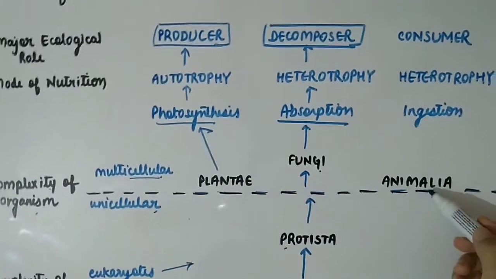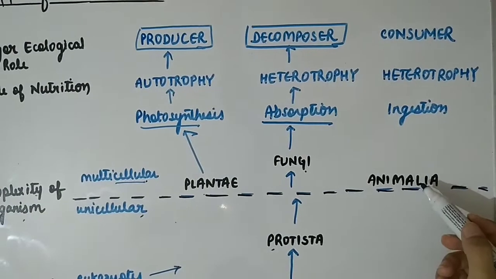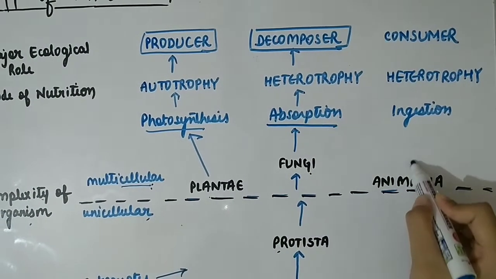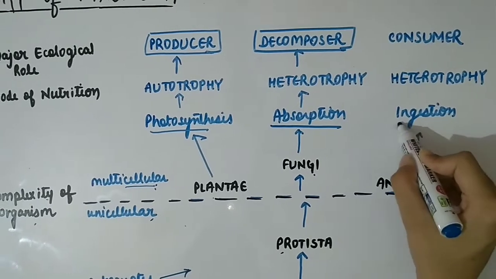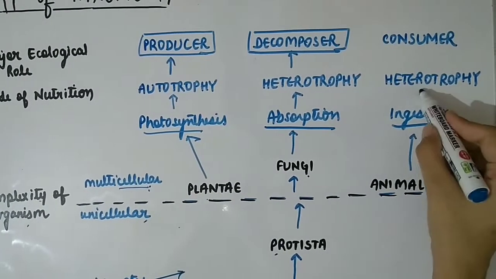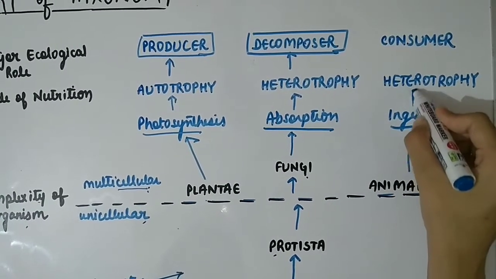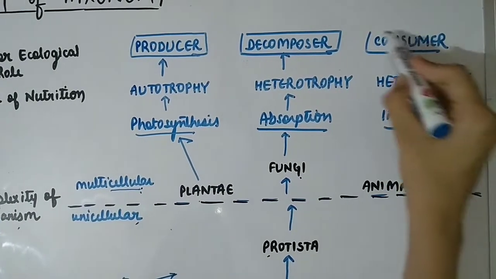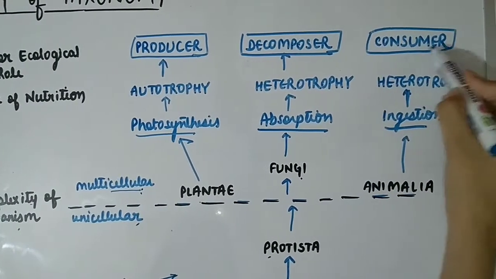Then kingdom Animalia. The body organization is again multicellular. The mode of nutrition is by ingestion. They are also heterotrophs, and their major ecological role is they act as consumers.